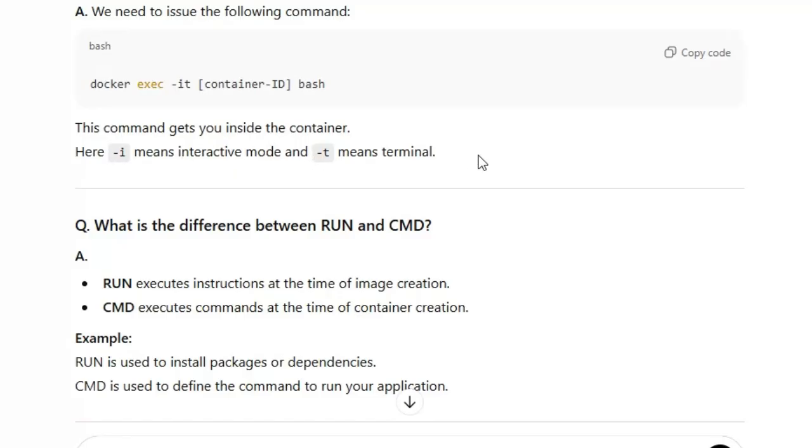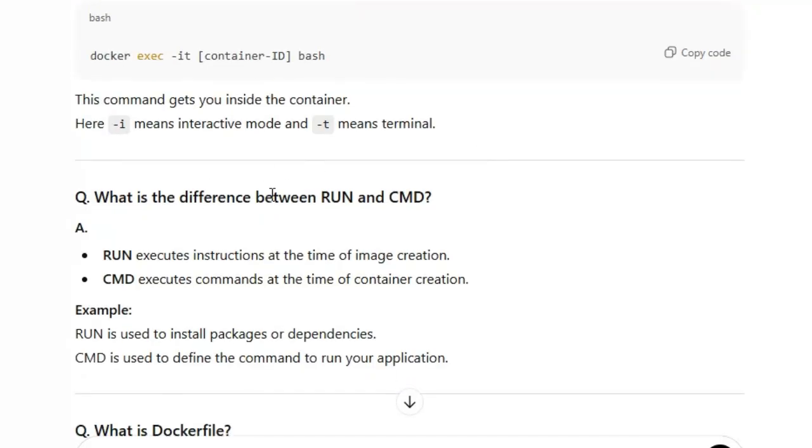What is the difference between RUN and CMD? RUN executes the instruction at the time of image creation. So when you create the image, only at that particular time the RUN command will execute. CMD command executes at the time of container creation.